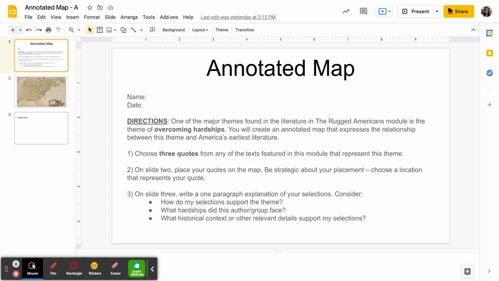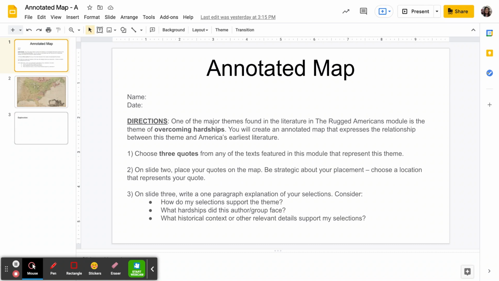One of the major themes found in literature in our Rugged Americans module is the theme of overcoming hardships. What this means is facing and learning to deal with difficult situations. I'm sure you can think back on the different texts we've read and think of a few stories that featured people who faced difficult situations and overcame them. So for this assignment, you are going to create an annotated map that expresses the relationship between this theme of overcoming hardships in America's earliest literature.